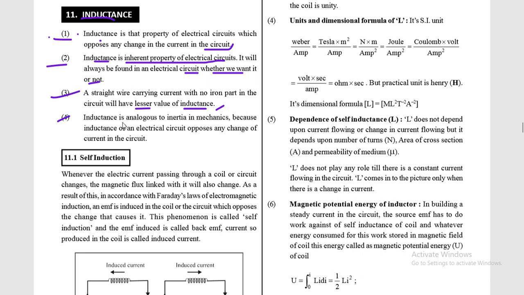Next point, inductance is analogous to inertia in mechanics. तो यहाँ पे आप देख सकते हैं, inductance is analogous to inertia in mechanics because the inductance of an electrical circuit opposes any change of current in the circuit. So the role of inductance is the same as inertia in kinematics. You know that inertia is that property of a body which does not allow change of state of the body. Similarly, the inductance of a circuit is the property which does not allow the change of current in the circuit. I hope you understand.